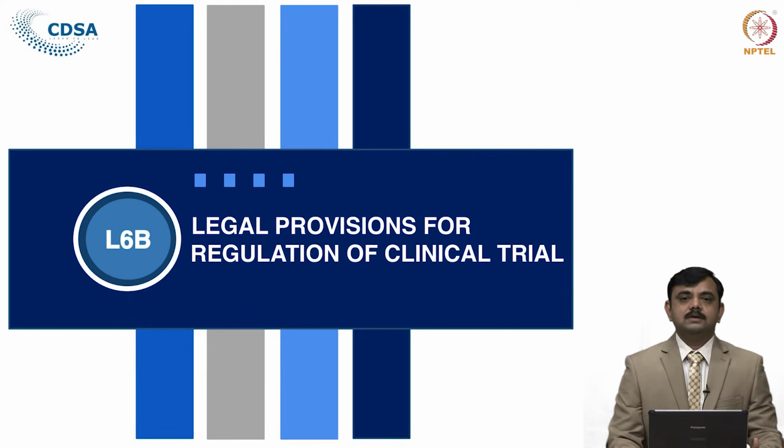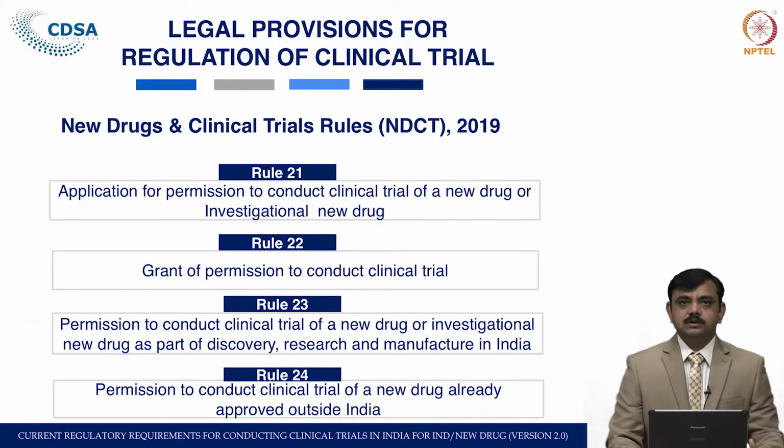Before applying for a new drug or clinical trial, one must know the rules under which they are going to apply and get permission approval. Rule 21 of the New Drugs and Clinical Trials Rules is regarding the application for permission to conduct a clinical trial of a new drug or investigational new drug.